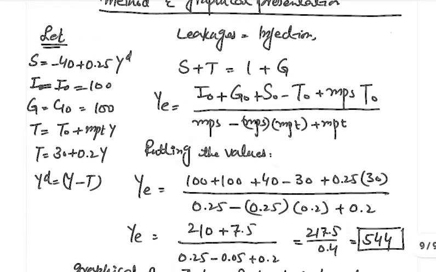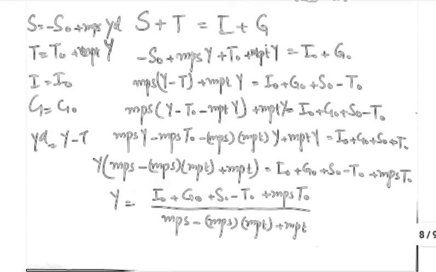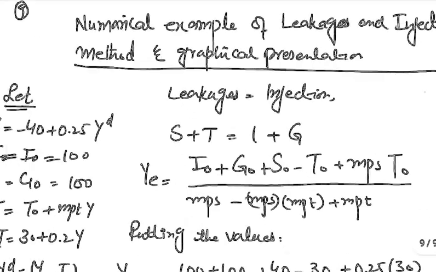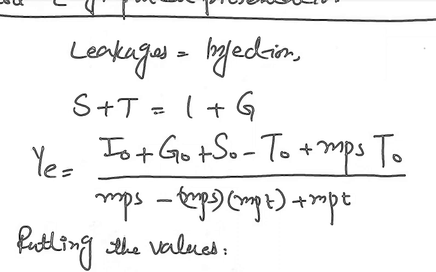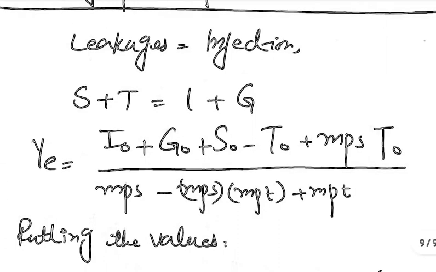Now, from the national income equilibrium formula, we can also calculate the multipliers for C naught, I naught, G naught, and T naught through the leakages and injection method.